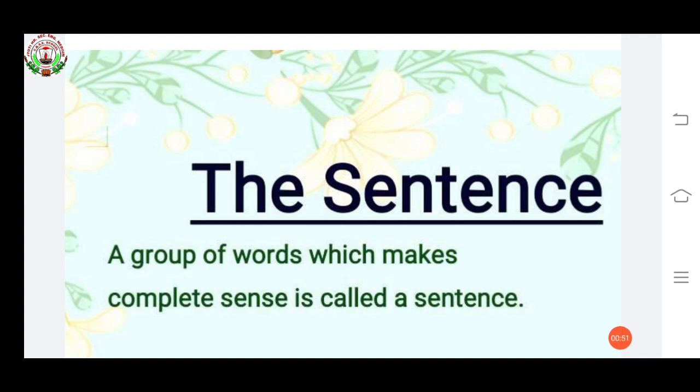Second thing, a sentence must start with a capital letter and end with a full stop, question mark or exclamation mark.